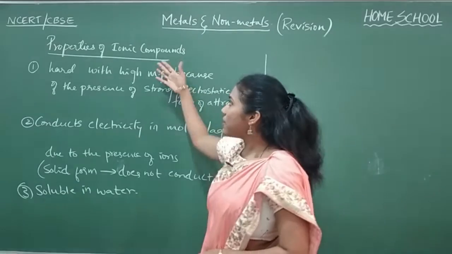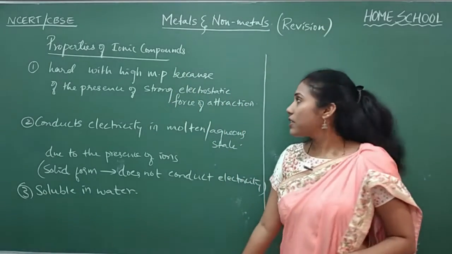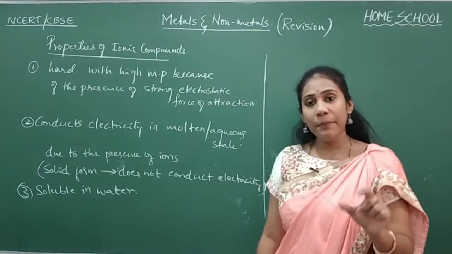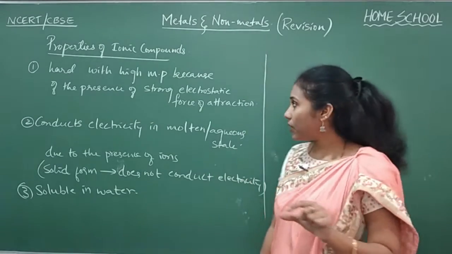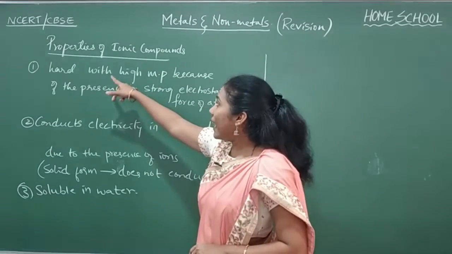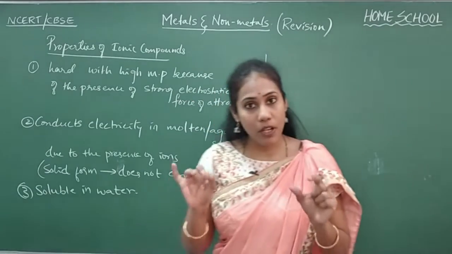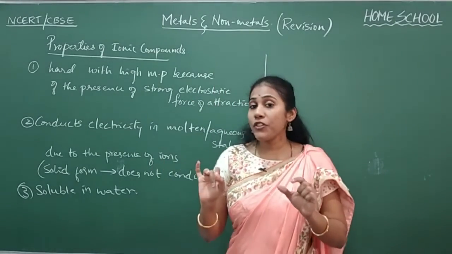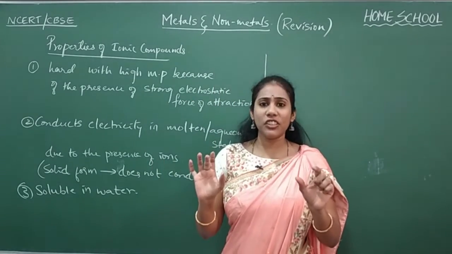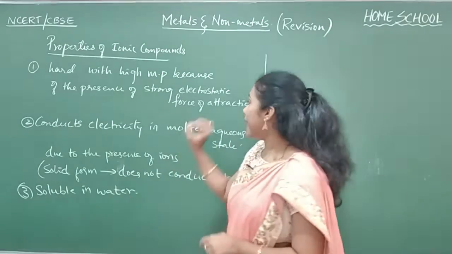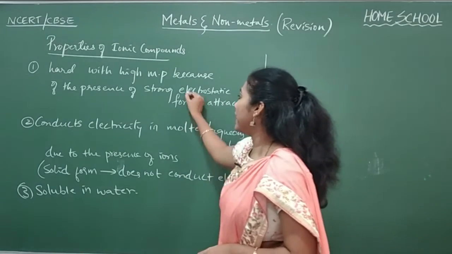Let us talk about some properties of ionic compounds. There are 3 important properties that you have to remember along with the reasons. Okay. First property, ionic compounds are hard with high melting point. It is because of the presence of a strong force of attraction, and that attraction has a particular name. The name is electrostatic force of attraction.